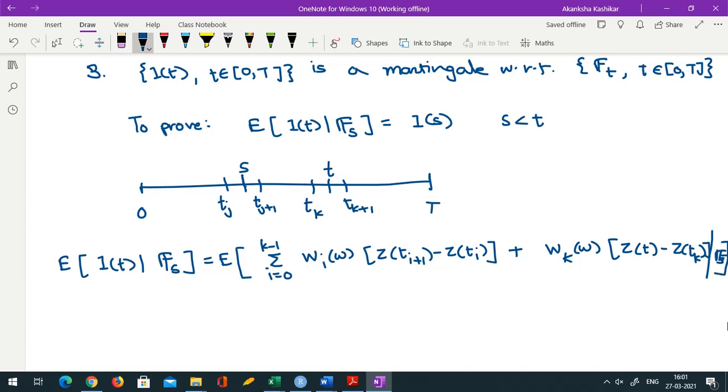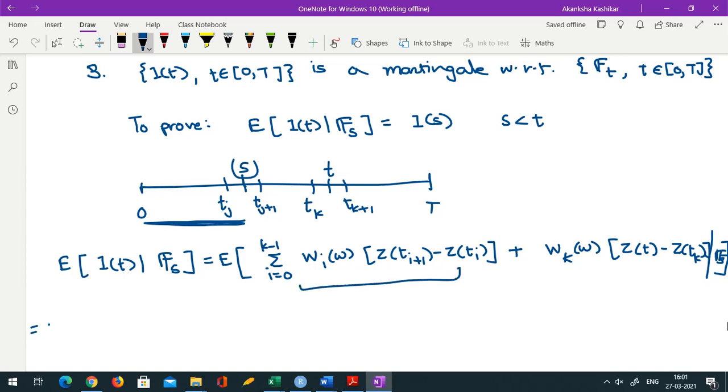Okay, so far? Okay, so now S we are saying is in the jth interval. So when information up to S is given, everything up to that point becomes known. Okay, so we will try to divide this into further parts.